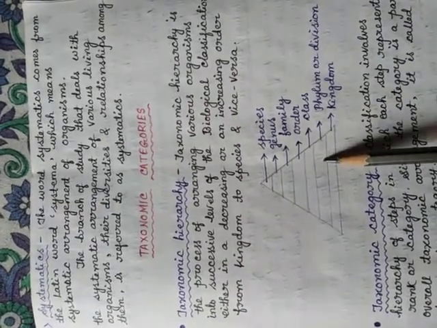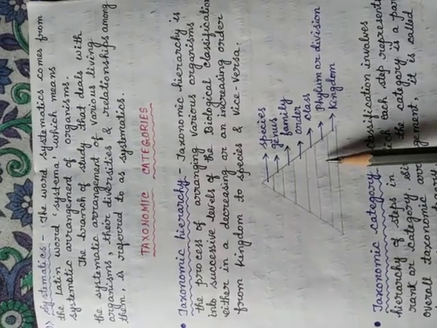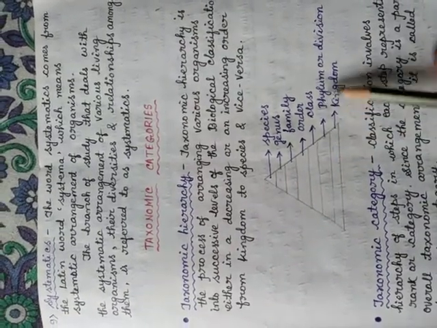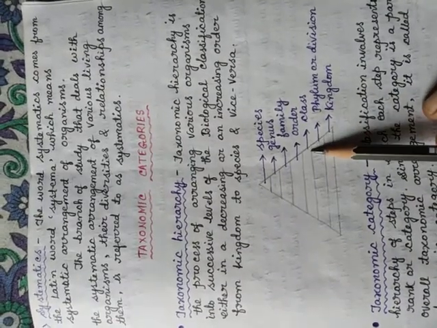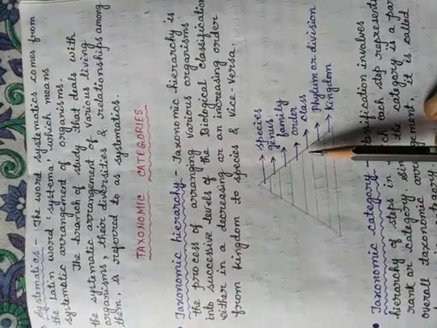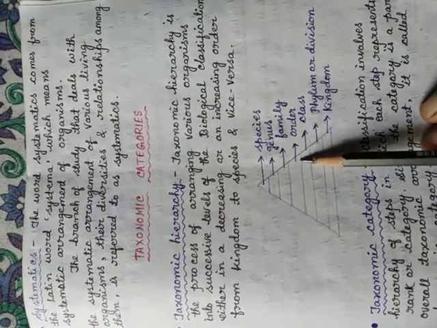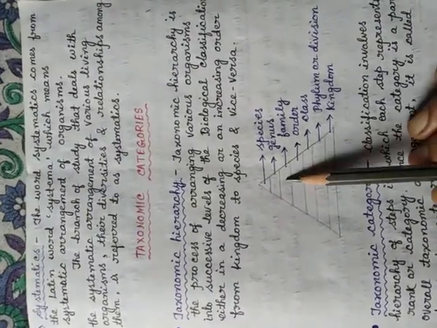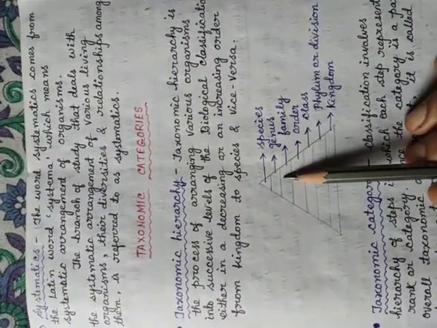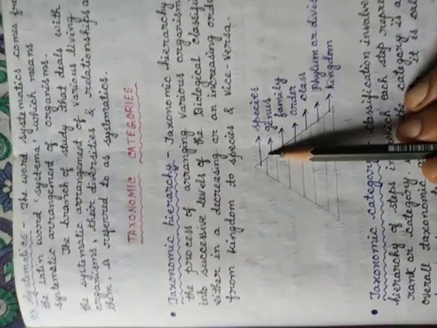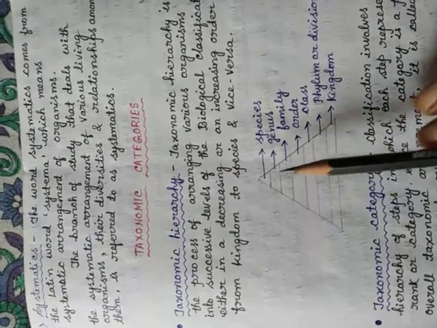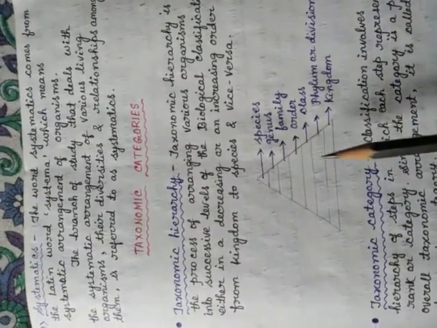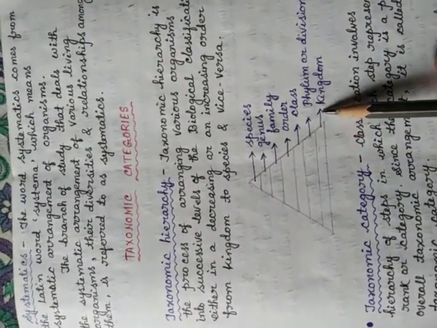Kingdom further consists of phyla or classes. Each phylum is composed of different classes. Each class includes different orders. Orders include families. Family includes genus, and each genus has one or more species. So these are the steps or levels of the classification.